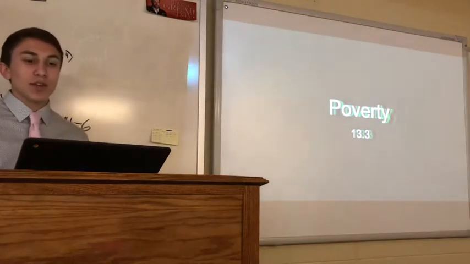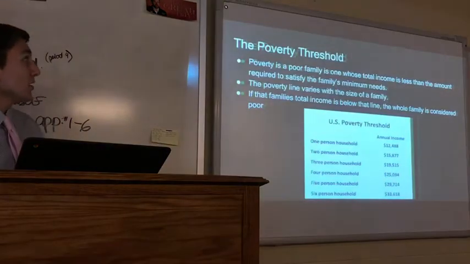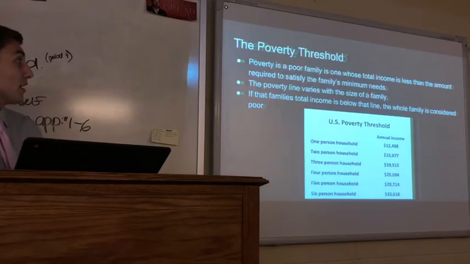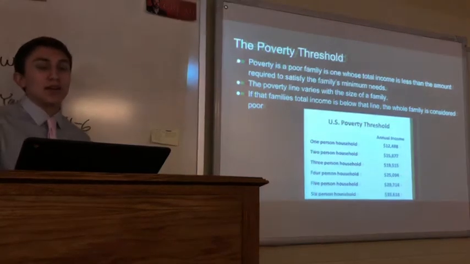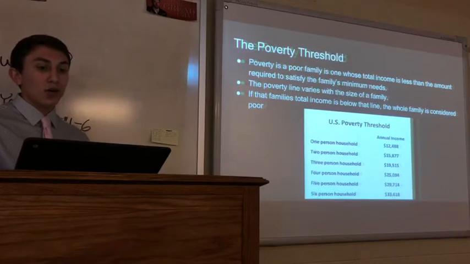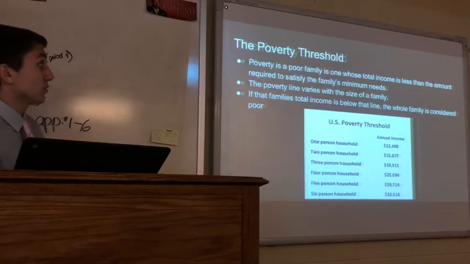This is section 13.3, poverty. The poverty threshold. A poor family is one whose total income is less than the amount required to satisfy the family's minimum needs. So you're considered poor if the whole household isn't earning above the threshold line.